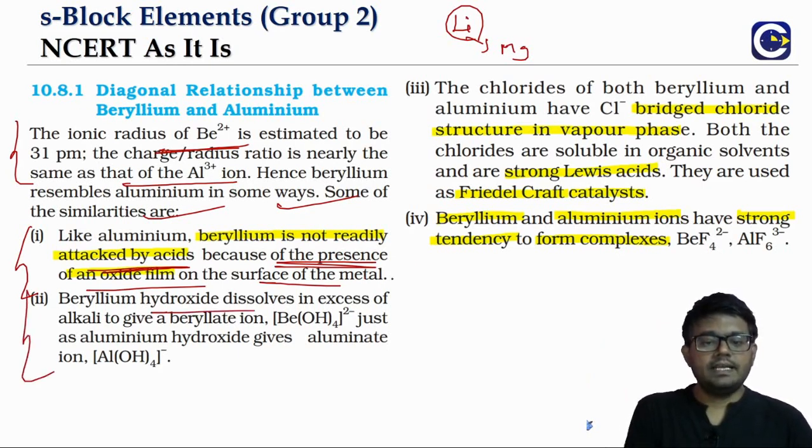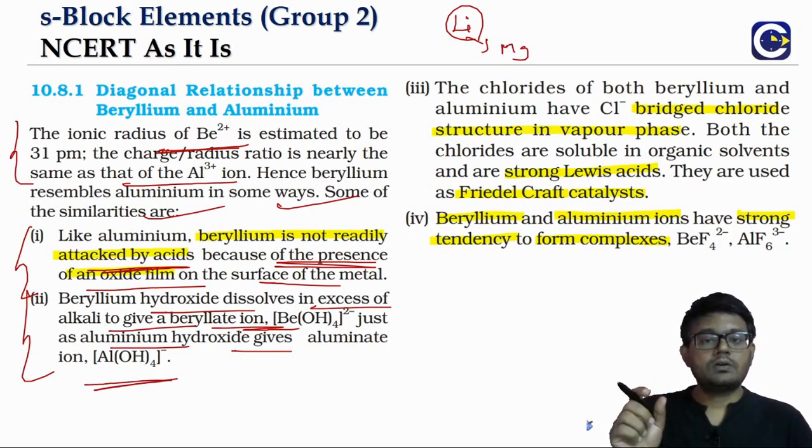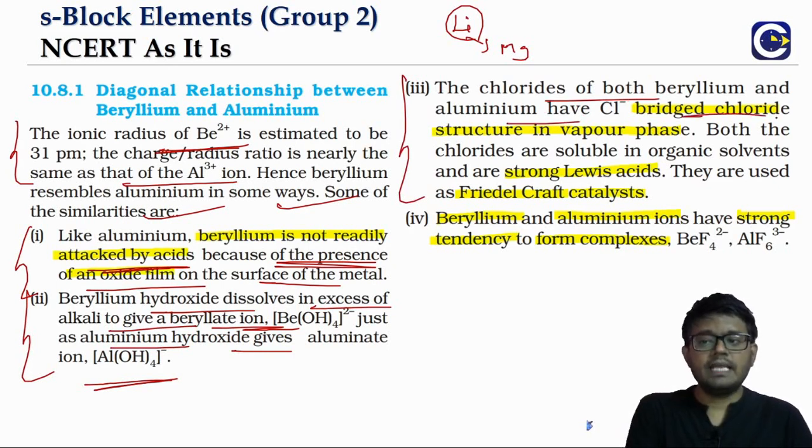Beryllium hydroxide can dissolve in excess alkali to form the beryllate ion, just like aluminum will be able to form the aluminate ion. So this is where beryllium hydroxide and aluminum hydroxide are able to react with the bases. Chlorides of both beryllium and aluminum have a bridge structure in the vapor phase. I've shown you that also, the bridge structure. So BeCl2 exists as a dimer.